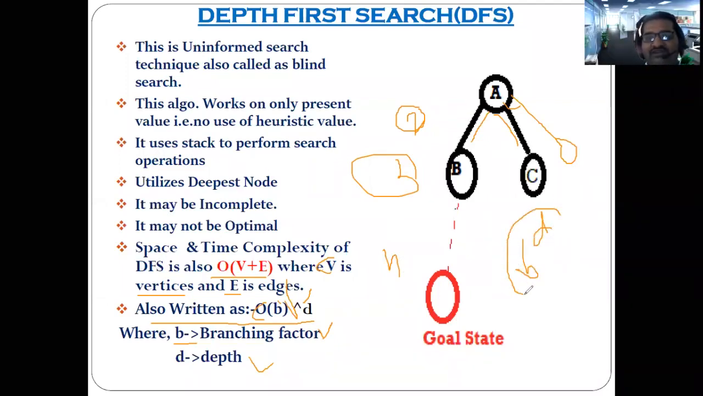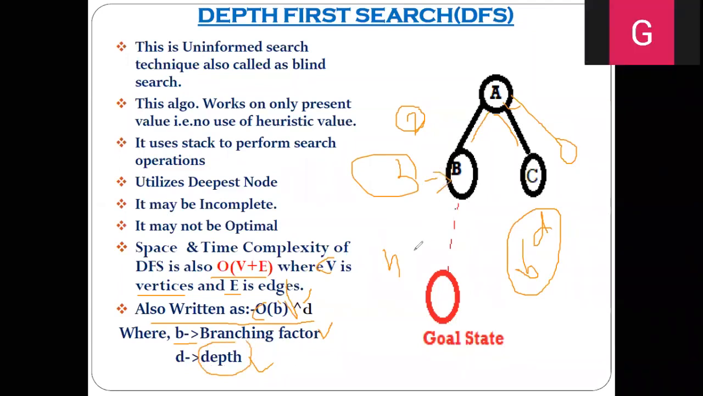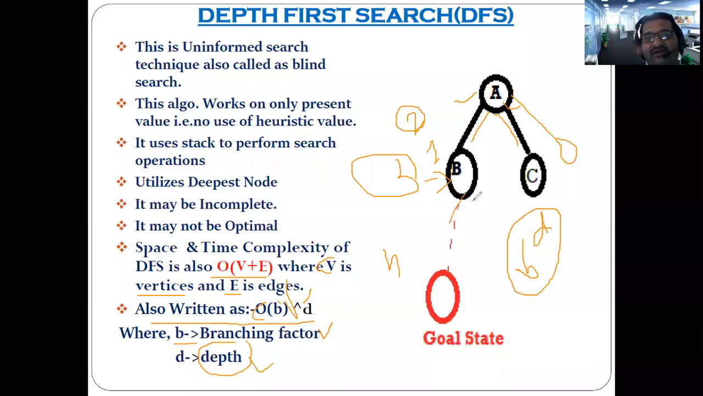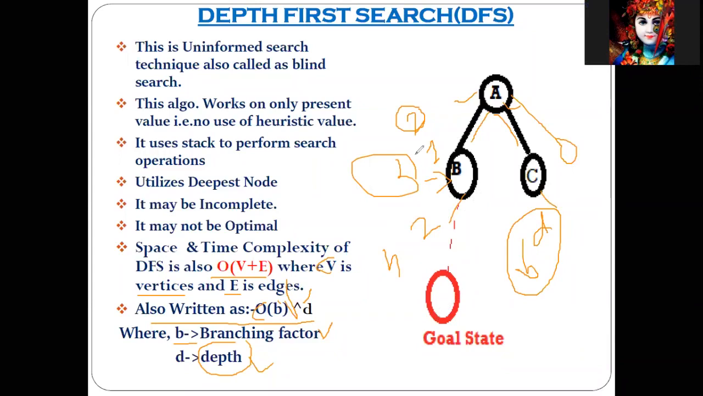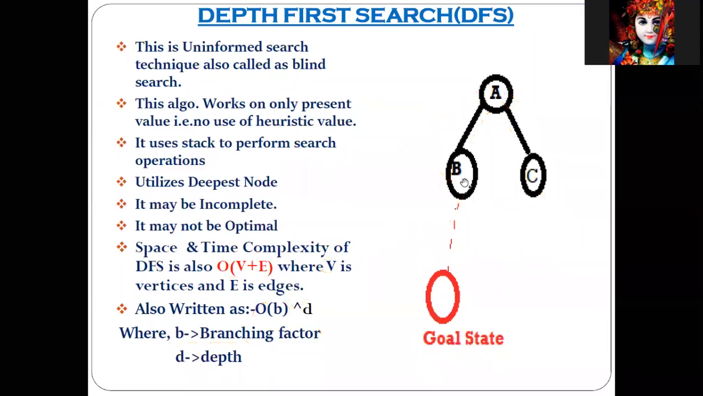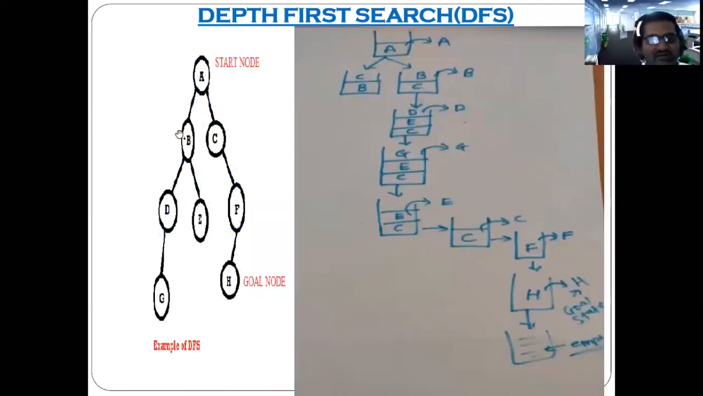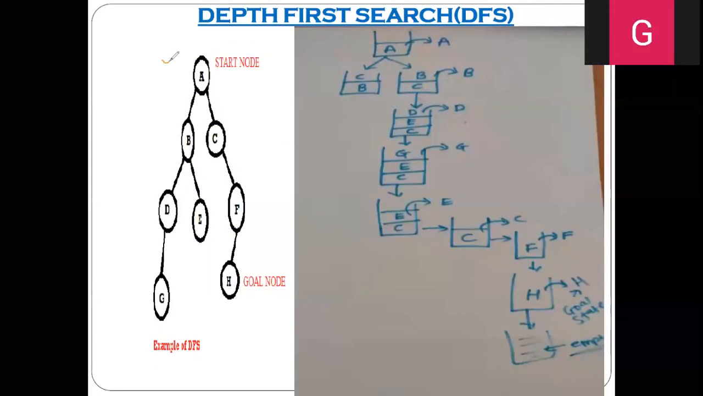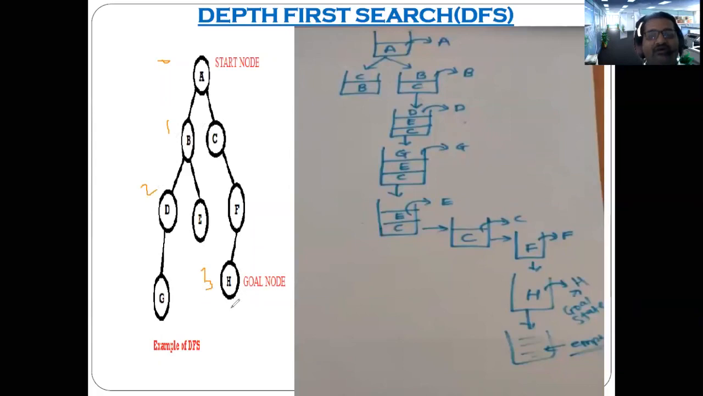So b raised to d is the number of searches that has to be performed if the AI agent wants to reach the goal node. d is the depth. What is the depth at this level? This is depth 0 and this is depth 1. The next level is depth 2, like this. Related to our example, you can find this complexity here: we have depth 0, then 1, 2, and our solution is at depth 3.